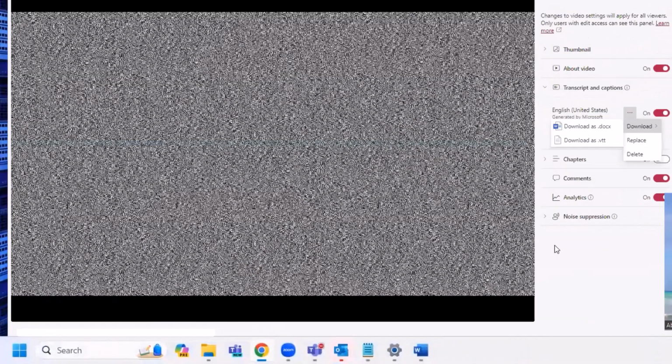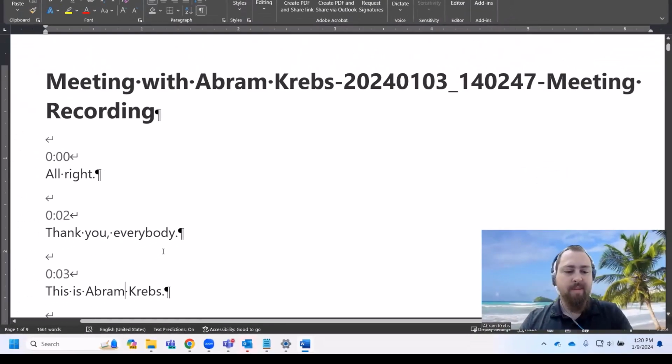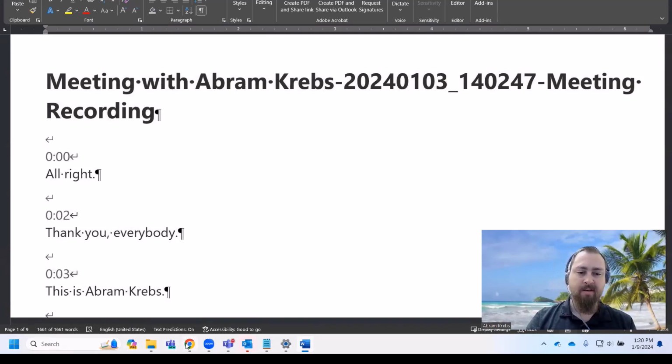And if this is a Teams meeting, the nice part is that you can go here and click on this option under transcript and captions, and you can choose the download option and download this as a document. And we're going to bring up this document, and I'm going to select the entire document. I'm going to copy that document.